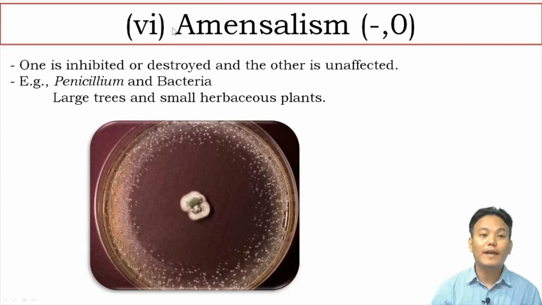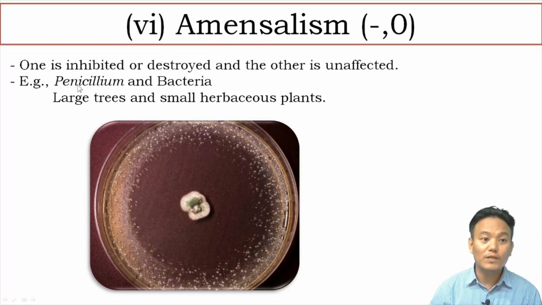And finally, we have the sixth type of population interaction, that is amensalism. In amensalism, one interacting organism is inhibited or harmed, whereas the other organism remains unaffected. So we have a negative sign and a neutral sign. This particular type of interaction is not given in your textbook, but I thought it will be interesting for you to know. So you can give some examples like penicillium and bacteria.